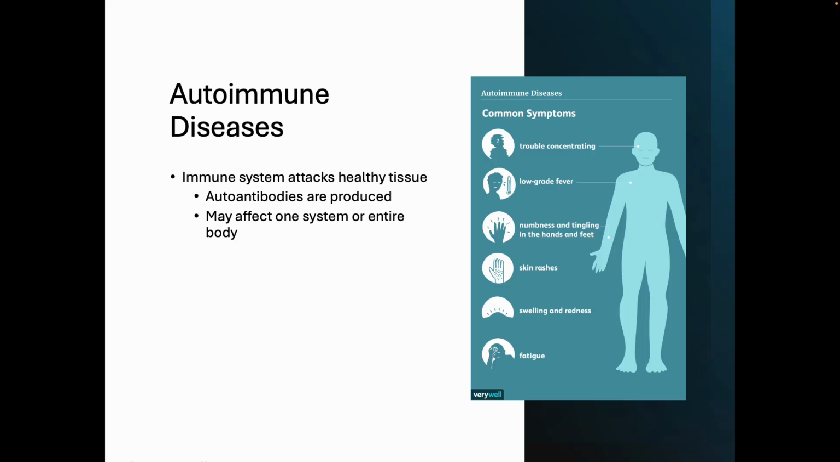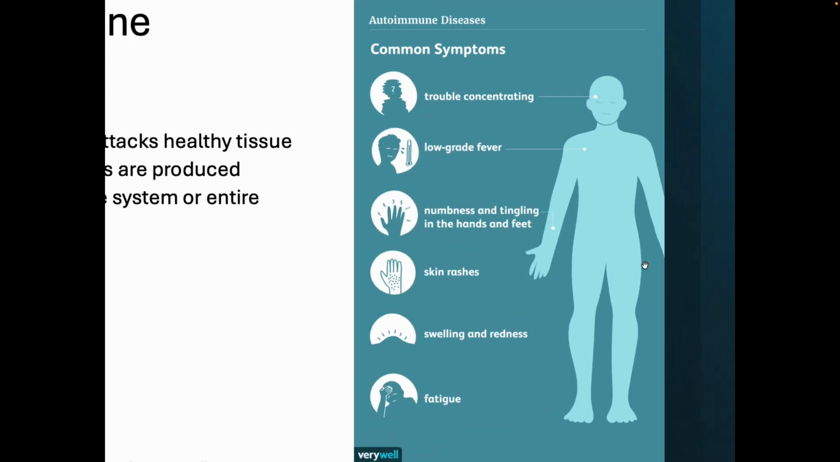All right, autoimmune diseases. Let's get back. This is when, like I said before, the immune system attacks healthy tissue. Autoantibodies are produced, and this could affect either the body as a whole or one system. Makes sense? And here's a fun picture that I found on the webs.